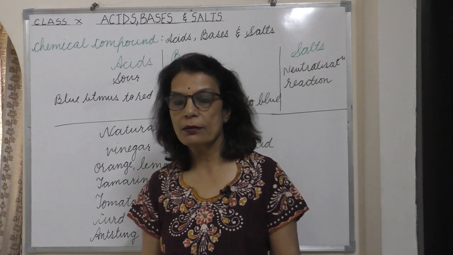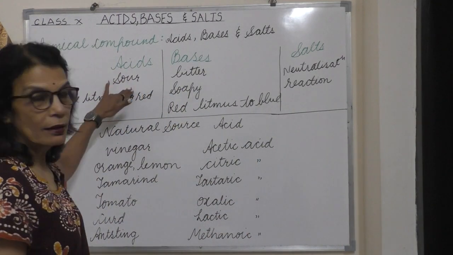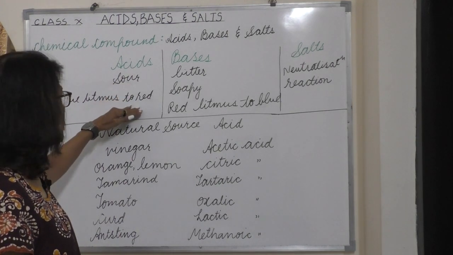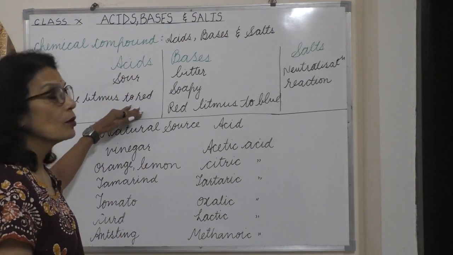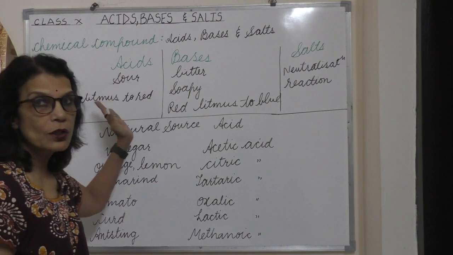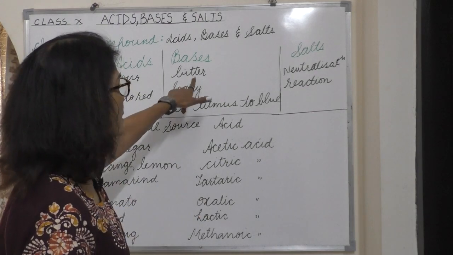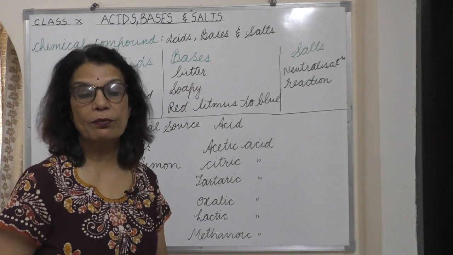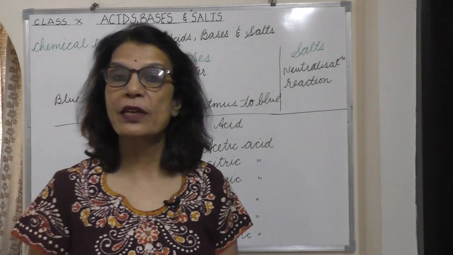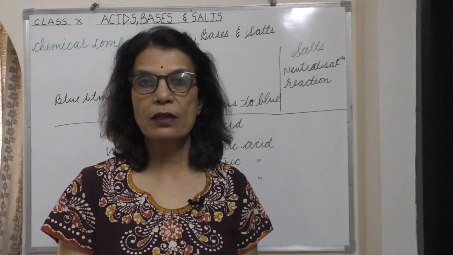Acids are those substances which have a sour taste. Number 2, they change blue litmus to red. Just opposite to the acid, bases have different properties. The bases are bitter in taste. The bitter is literally like bitter gourd. You must have tasted it. Its taste is very bitter.